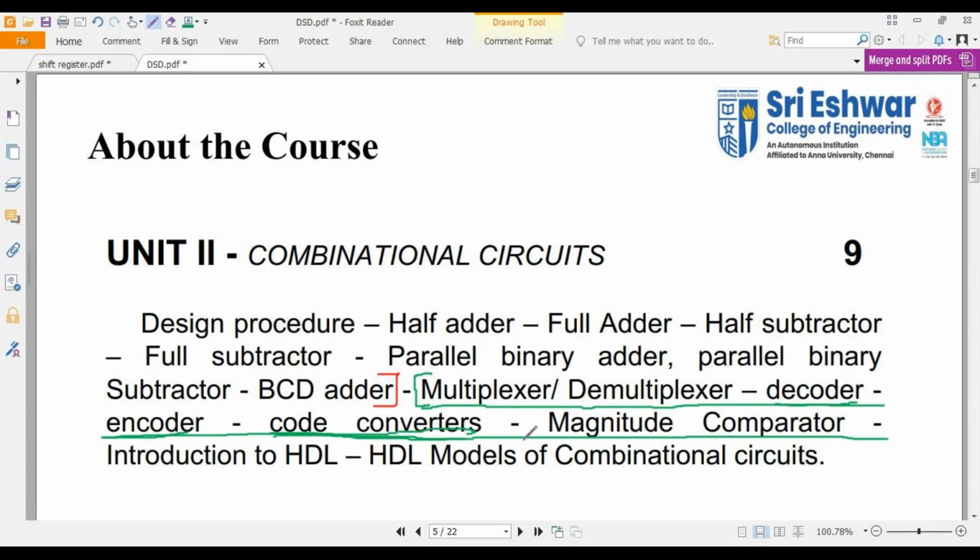Next, magnitude comparator. You may get questions like what is a magnitude comparator, what is the use of a magnitude comparator, or what are the types of magnitude comparator.